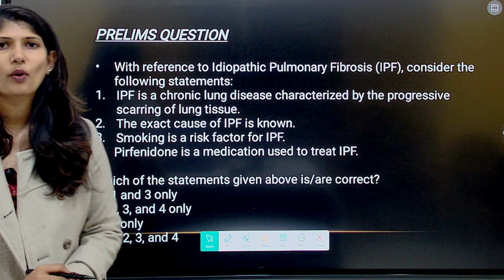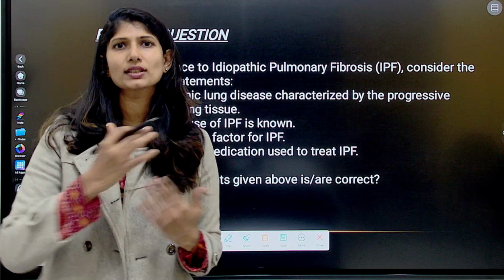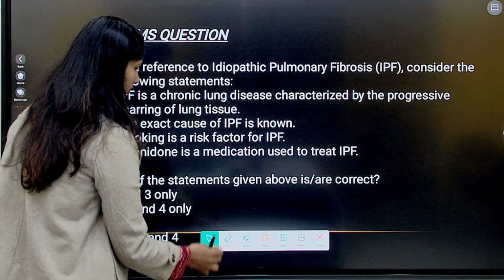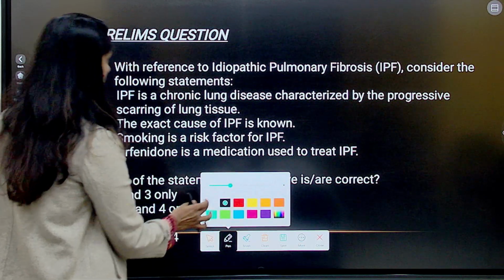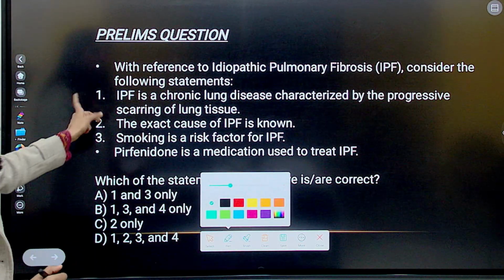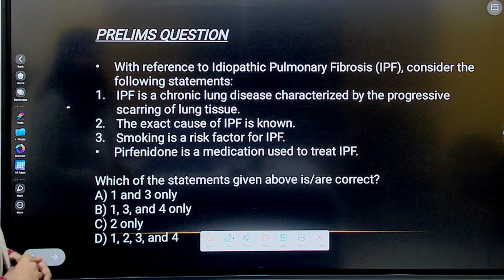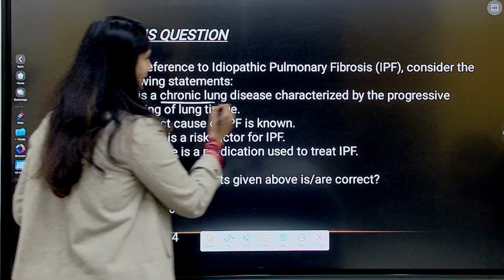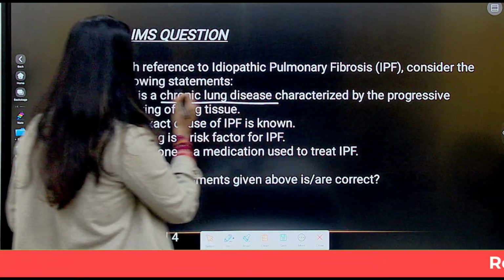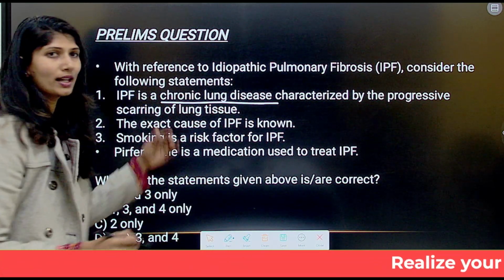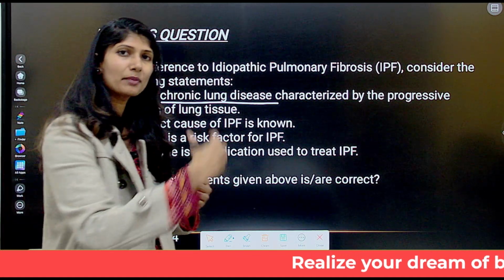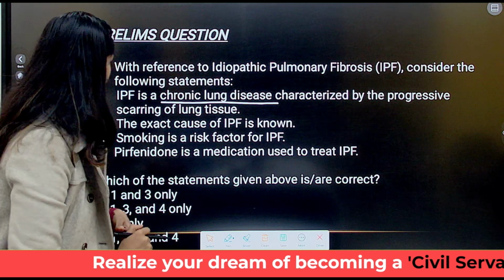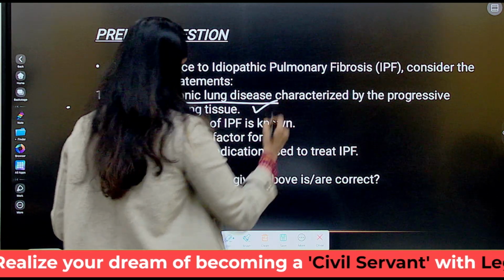Now we will look at a possible prelims question, and through that we will learn a few things. With reference to idiopathic pulmonary fibrosis, consider the following statements. IPF is a chronic lung disease characterized by the progressive scarring of lung tissue. Like we mentioned, the scarring keeps on increasing in the lung tissue. This option is correct.